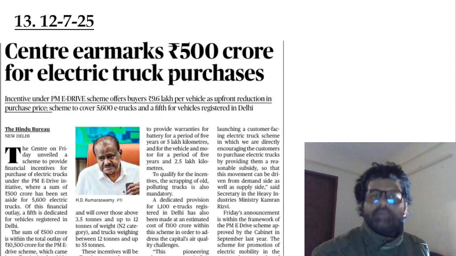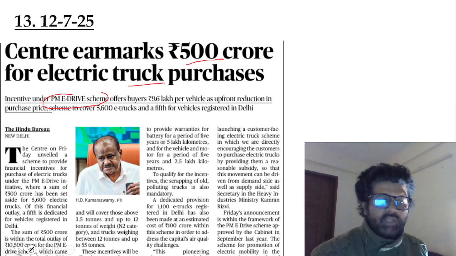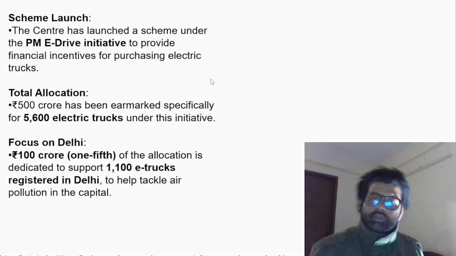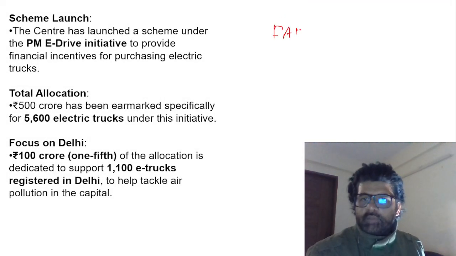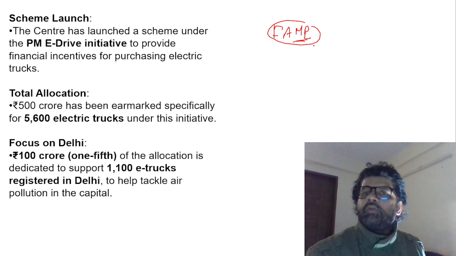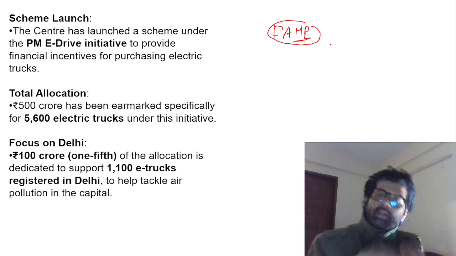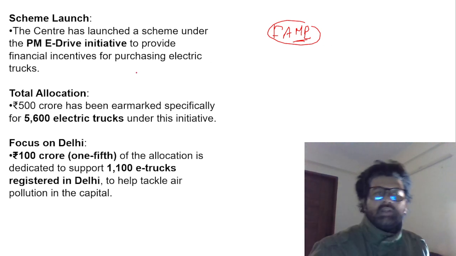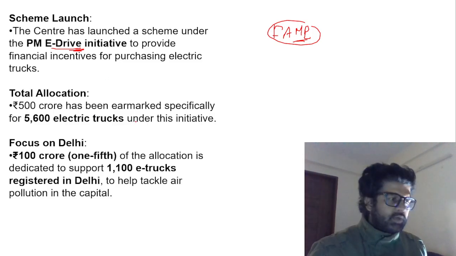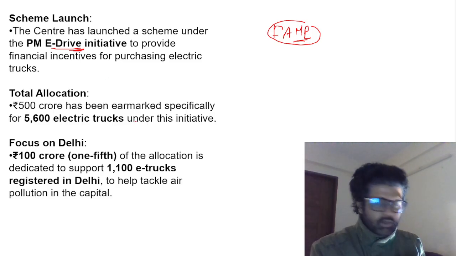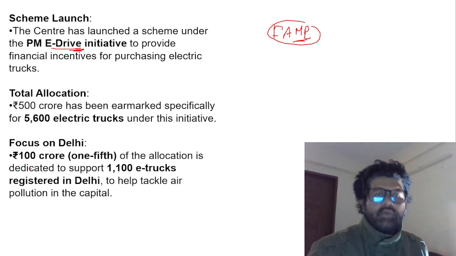Last article for today. Center earmarks 500 crore for electric truck purchases. Government is launching this PM e-drive scheme. There's already the FAME scheme of government going on, FAME 1, FAME 2, for faster adoption and manufacturing of electric vehicles. To accelerate the adoption of electric vehicles, government has come up with this PM e-drive initiative, where they are trying to ensure that old trucks, which emit a lot of pollutants, are replaced with electric trucks.